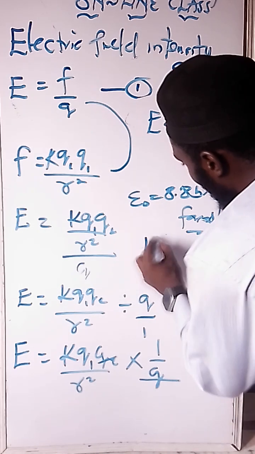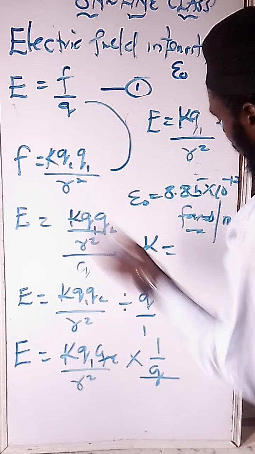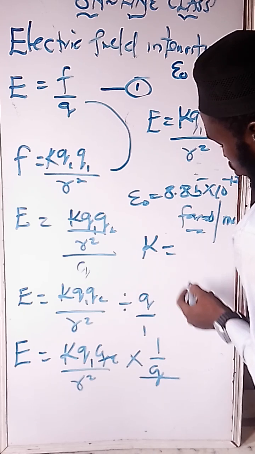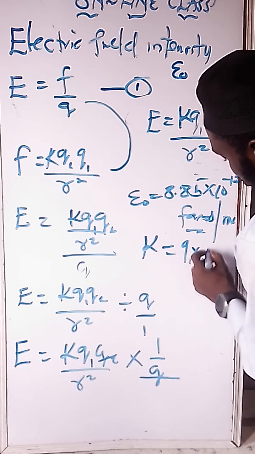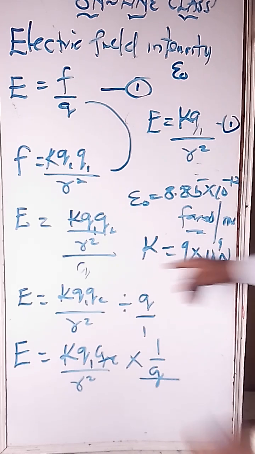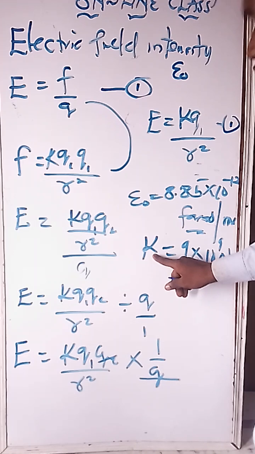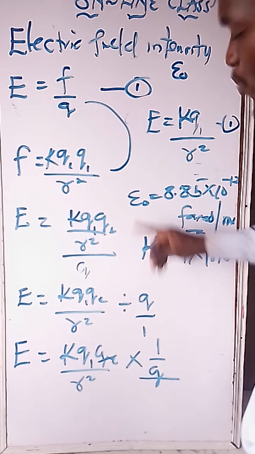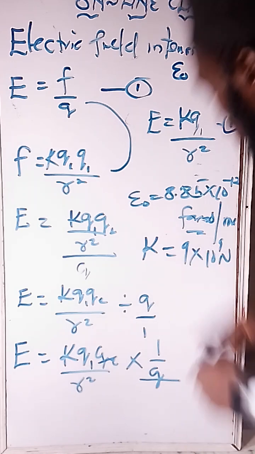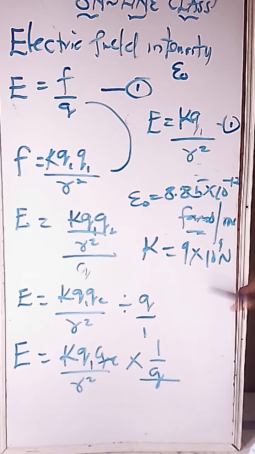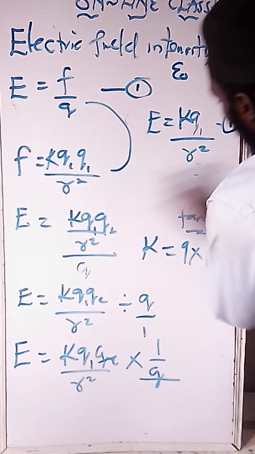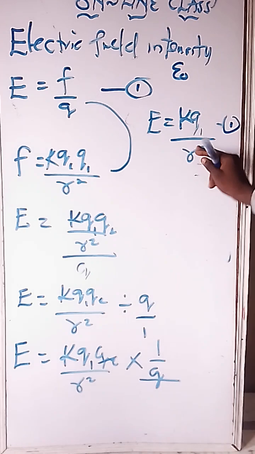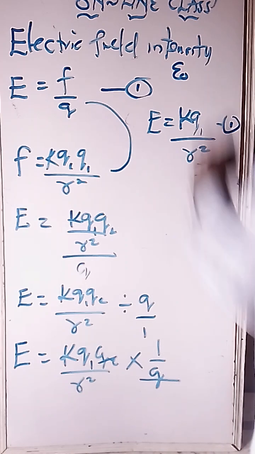And I told you that the constant K from the previous video, which is episode 2, is 9 times 10 raised to the power 9 Newton. This is Coulomb's constant, which is K. This is permittivity of free space. So these are the constants, and please do well to cram this very well. We are going to need it. That is that. Now, note, this is the second formula for calculating electric field intensity.